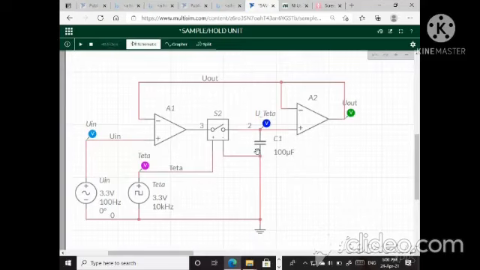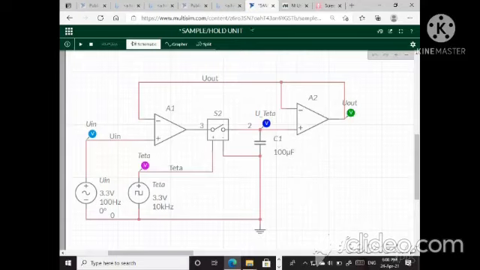Now let's see the working of the circuit. It consists of three different parts. The first part is called input buffer A1, which is nothing but a voltage follower. The second part is the basic sample and hold circuit, and the third part is the output buffer, that is an output voltage follower.